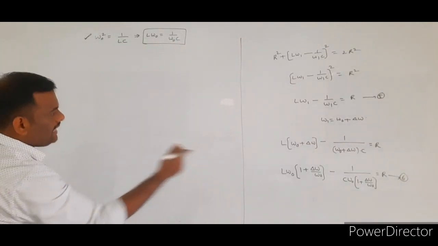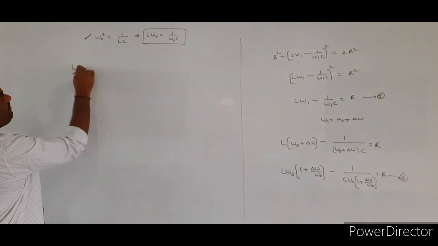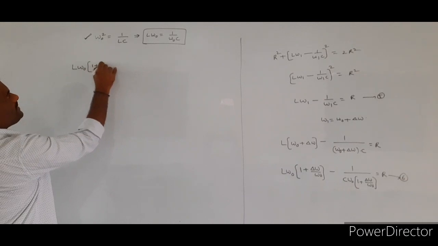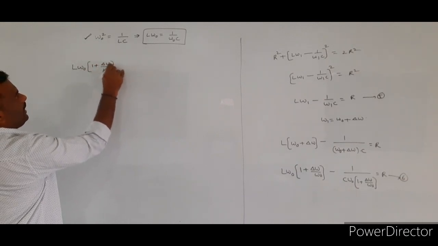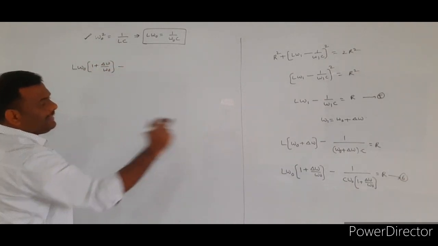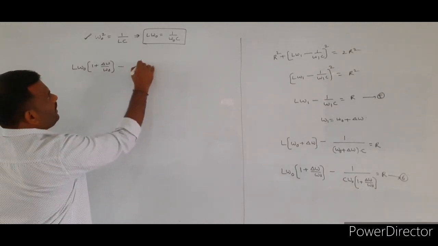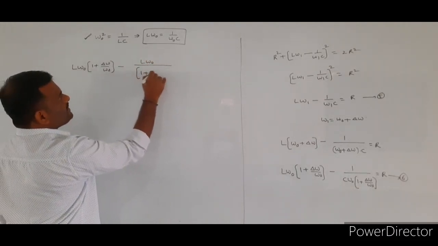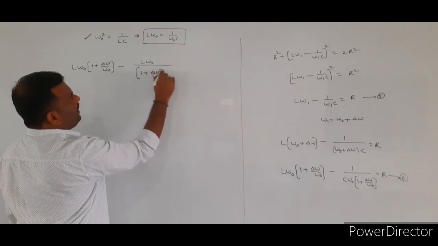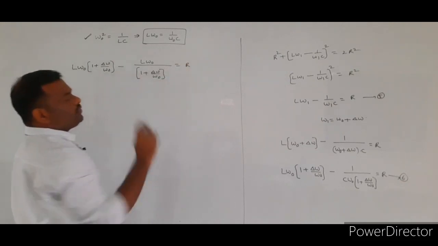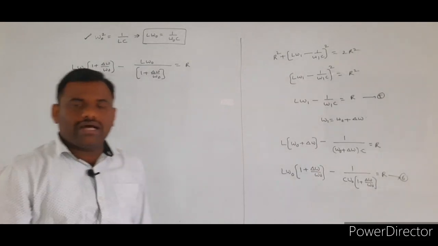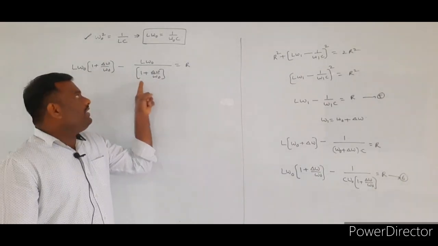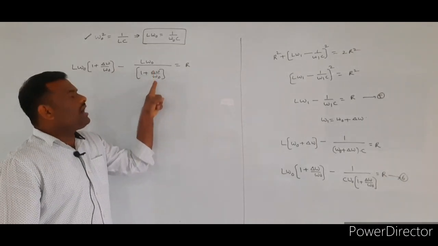So the same equation becomes: the first term will be as it is, L omega naught into 1 plus delta omega by omega naught, minus, in the place of 1 by C omega naught, again we are writing L omega naught by 1 plus delta omega by omega naught, which is equal to capital R. Now, in the denominator we have 1 plus delta omega by omega naught.